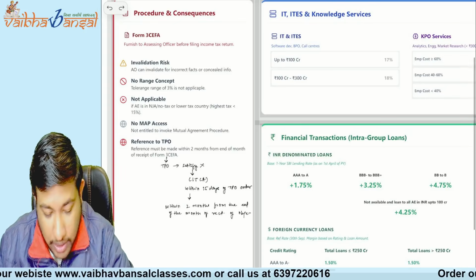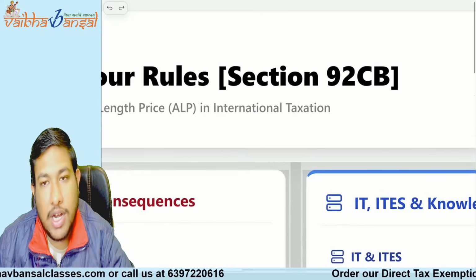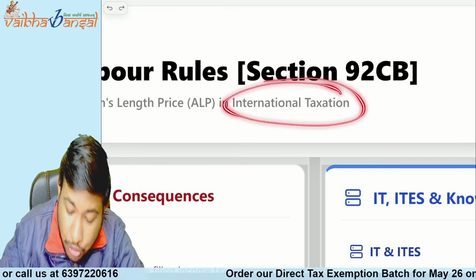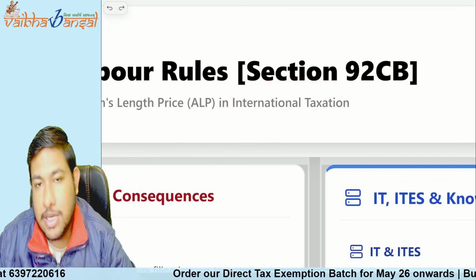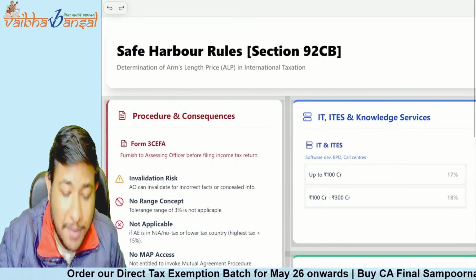Okay, now we are moving ahead to the safe harbor rules, which are applicable for your attempt under section 92CB. But see, it is going to be applicable for international transactions. First, let me give you an example. Let me give you a brief of what the safe harbor rules are.